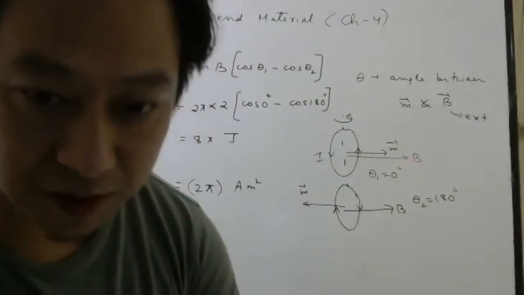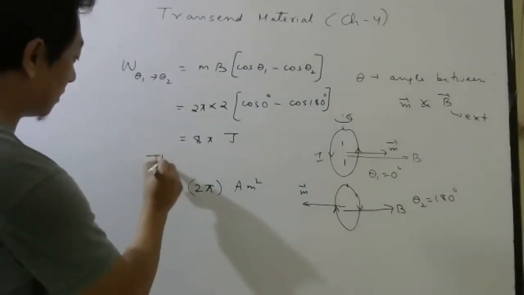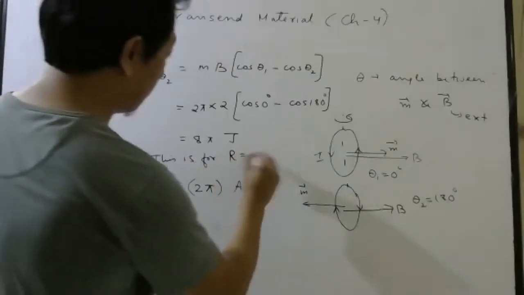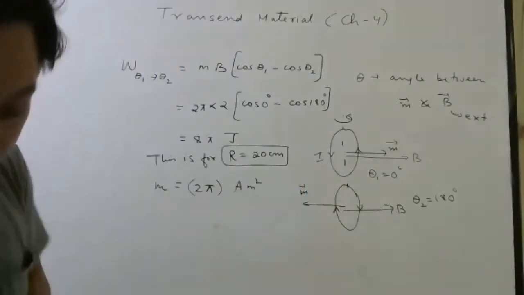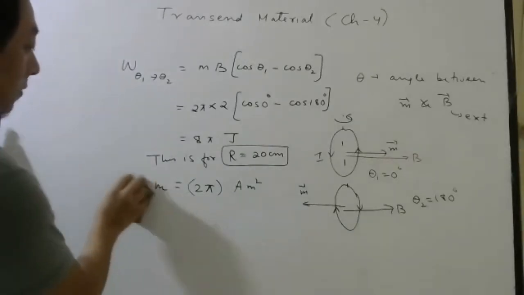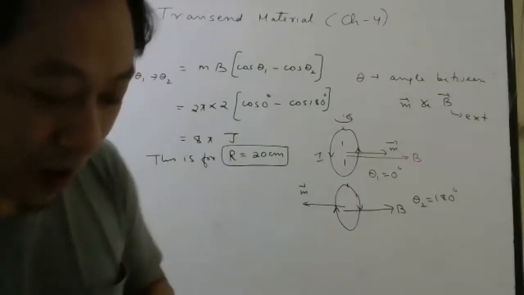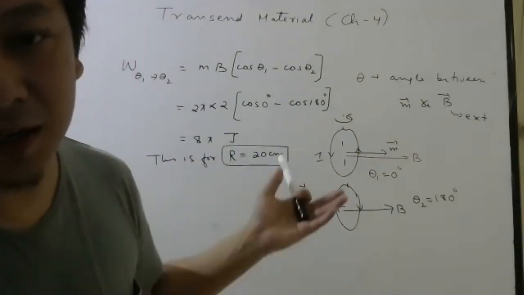Okay, students, I will not repeat because the same thing only. So this is for radius equals to 20 centimeter. But in the question they told diameter is 20 centimeters. So you see, while reading and while substituting, if you don't do it properly, you will get wrong answers.